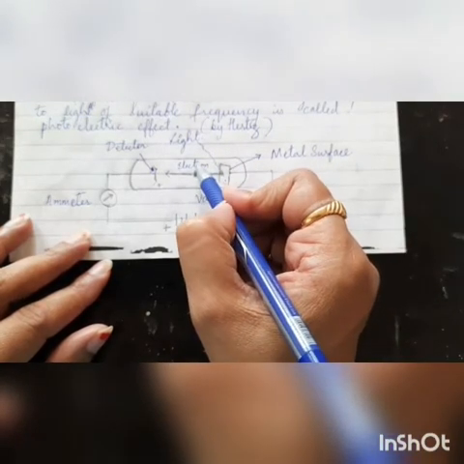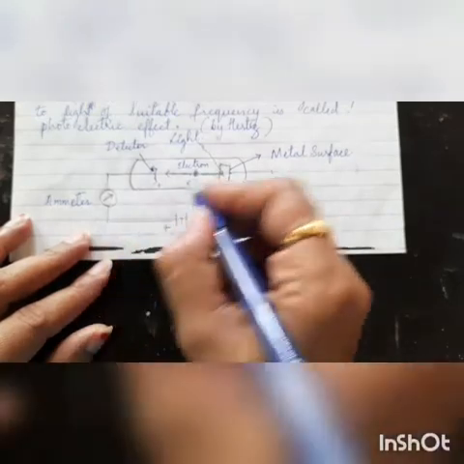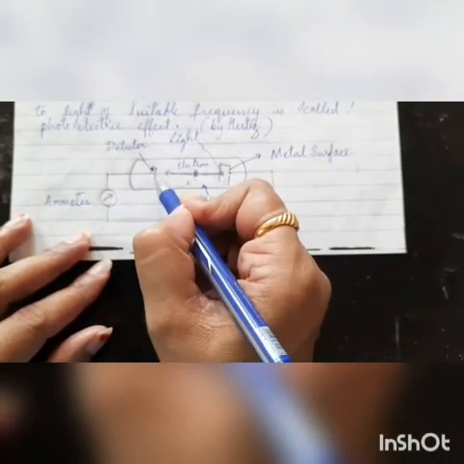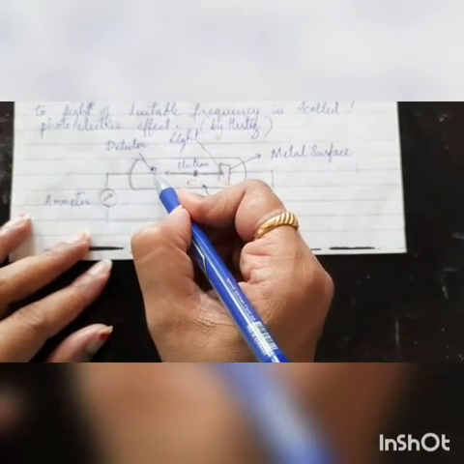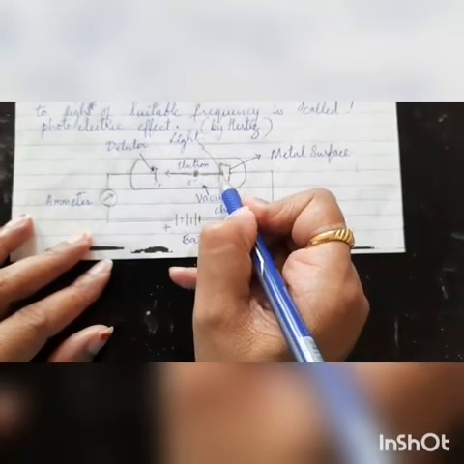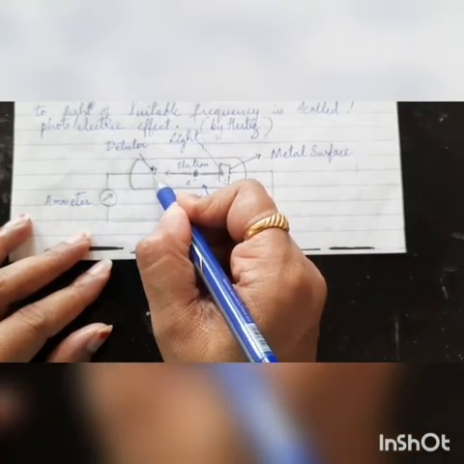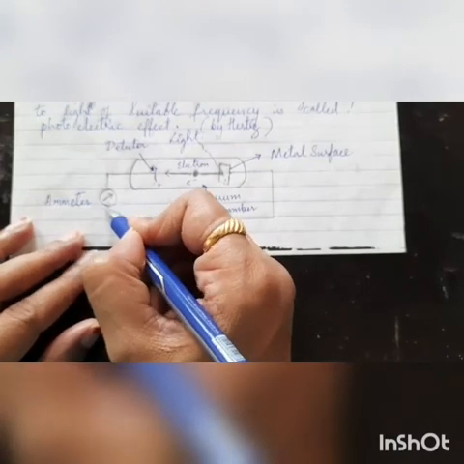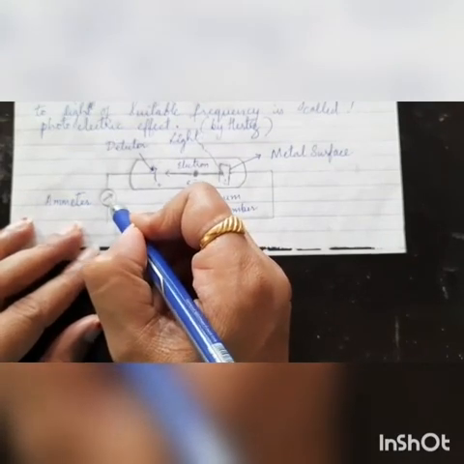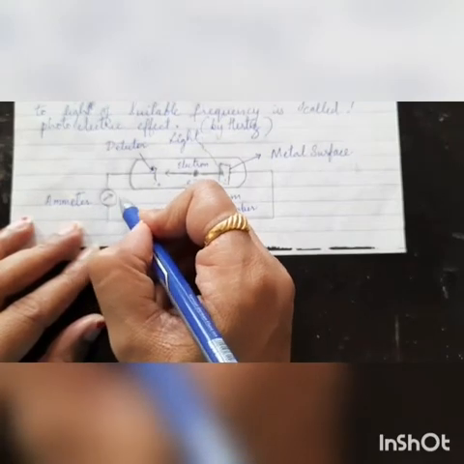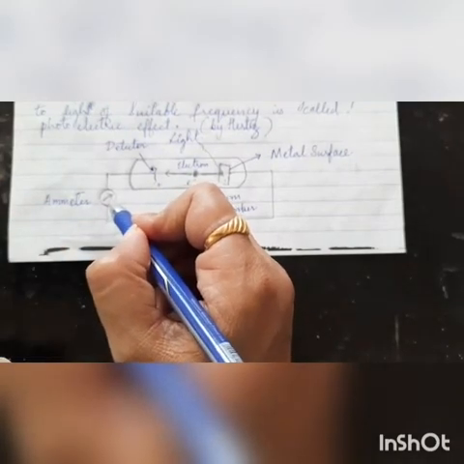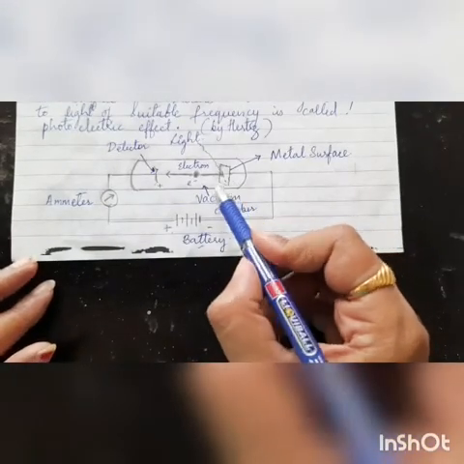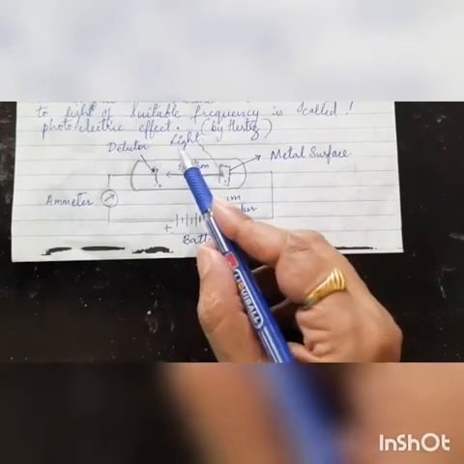As you know, electrons carry negative charge, so these electrons are attracted towards the positive terminal. This positive terminal is connected with a detector. So the electrons which come out of the metal surface move towards the detector, and in turn this can be seen in the ammeter. The deflection is seen. So it indicates that there is ejection of electrons. Let us take a look at what observations are seen in the case of the photoelectric effect.